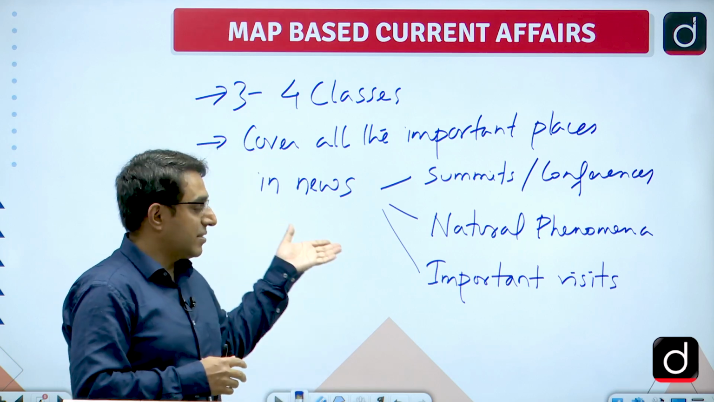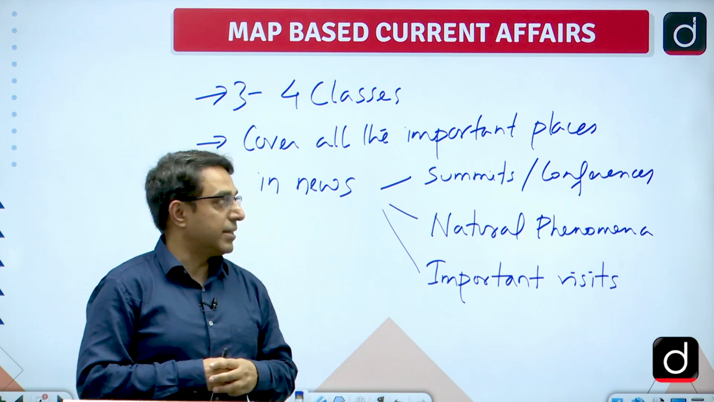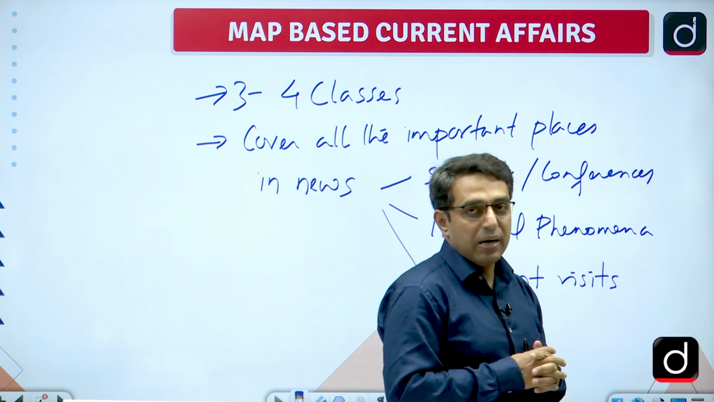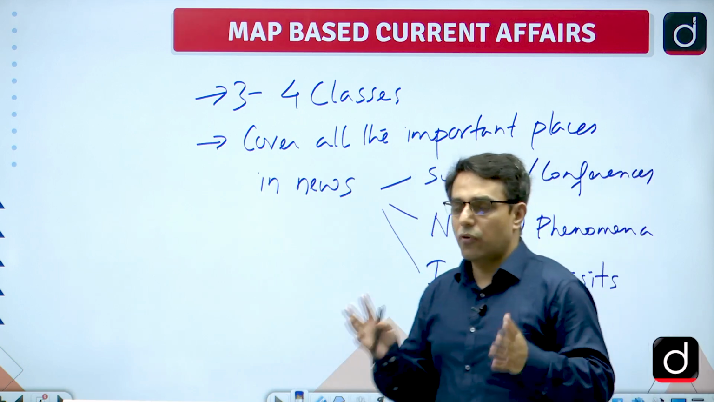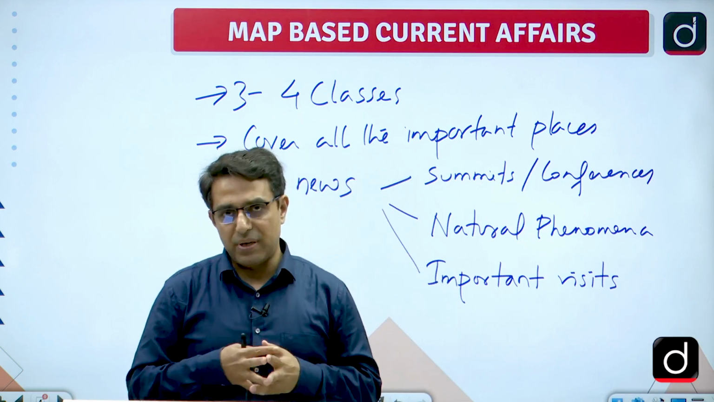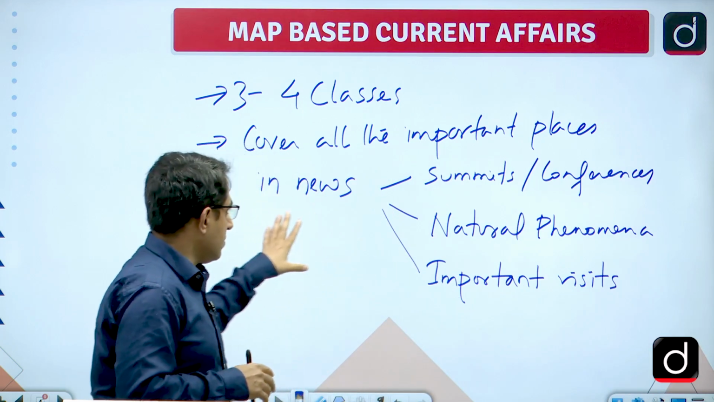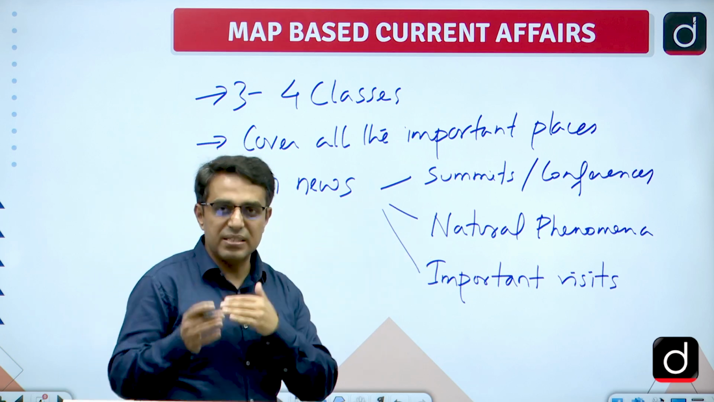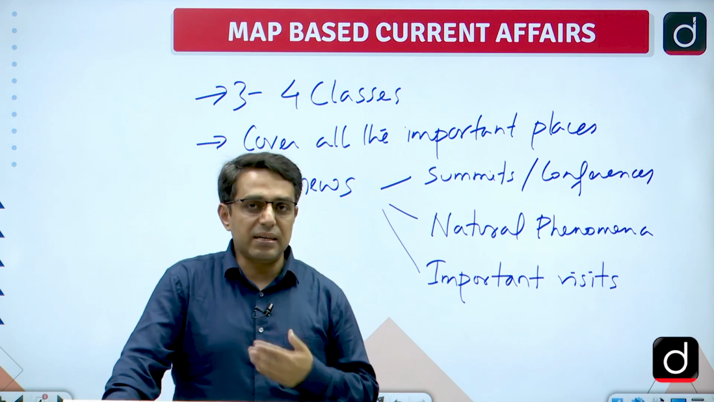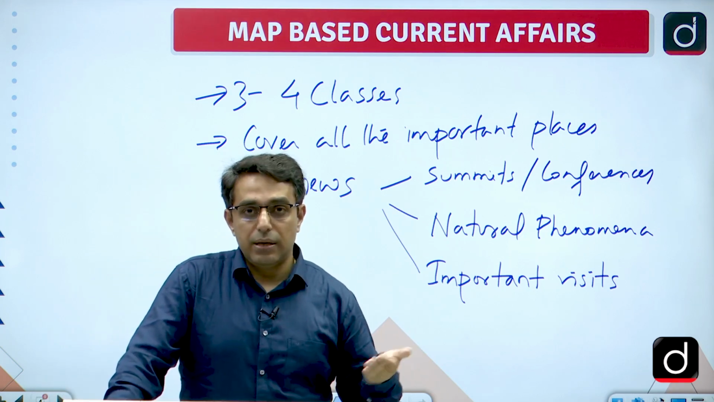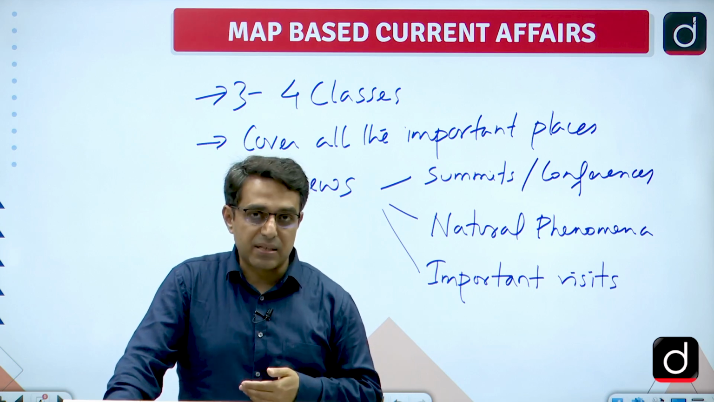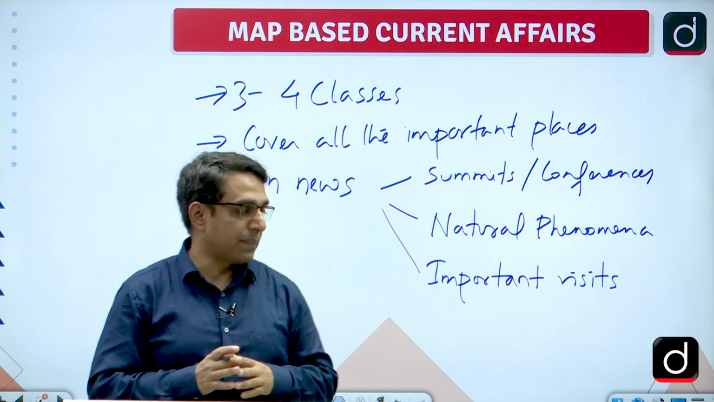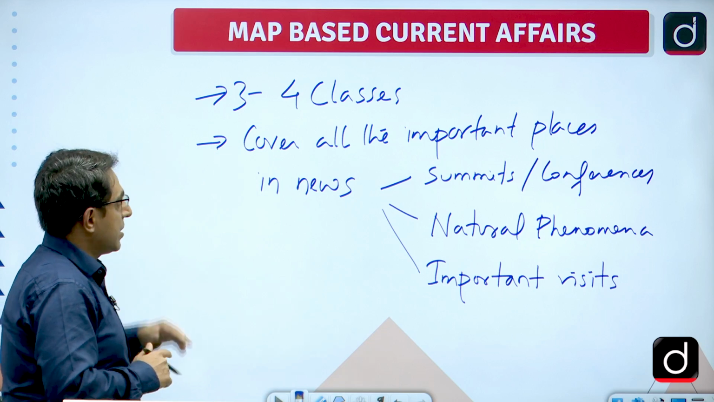So in these classes we will be covering these places. This map based current affairs for UPSC Prelims 2023 will be covered in 3 to 4 classes as per the topics we will be covering. In this, the important summits and conferences, natural phenomena, important visits, high level visits. For example, recently on the 26th January, the President of Egypt was our chief guest. So Egypt, we will see its location and the nearby places as well. So this will be the way we will be covering the map based current affairs.